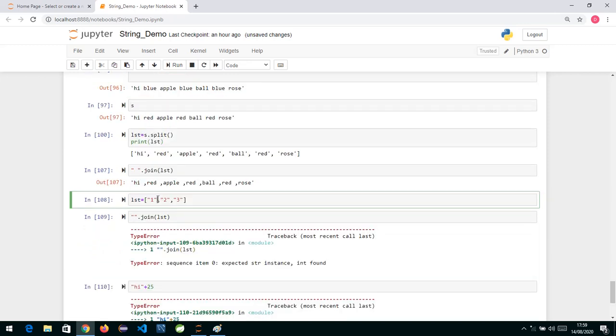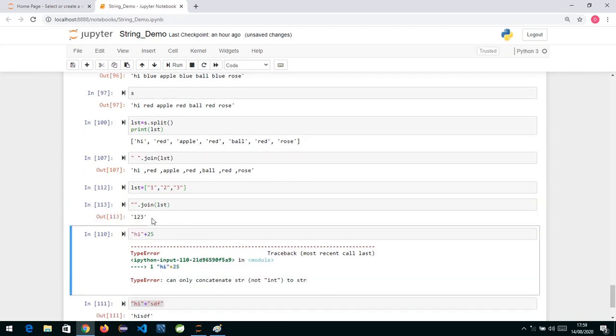If I don't put double quotes, it is taken as int, and you're trying to concat an int, which is not possible, so it gives an error. Now if I do this way, you will see it concatenates. So always remember, whenever you are doing concatenation, both the operands should be of string type, then only you can concatenate them. If one is a string and one is a number, this won't work. Same thing with the join operator also.